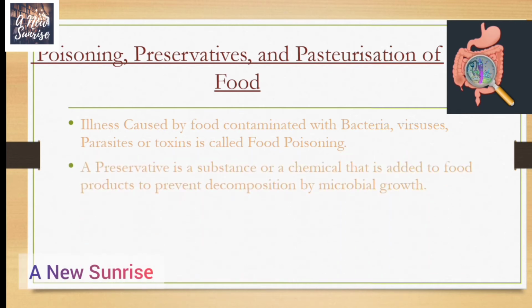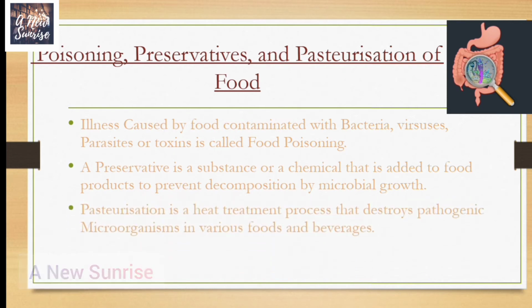A preservative is a substance or chemical added to food products to prevent decomposition by microbial growth. Pasteurization is a heat treatment process that destroys pathogenic microorganisms in various foods and beverages. Pasteurization was also discovered by Louis Pasteur. Louis Pasteur discovered both fermentation, meaning the conversion of sugar into alcohol, and pasteurization.